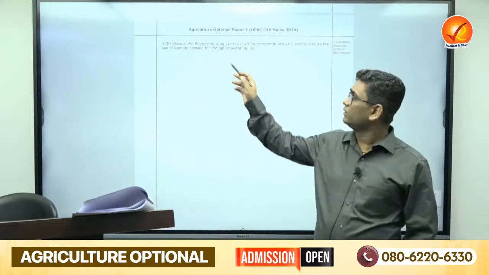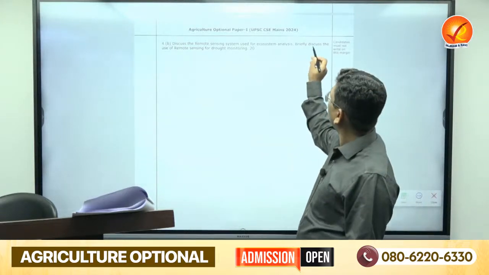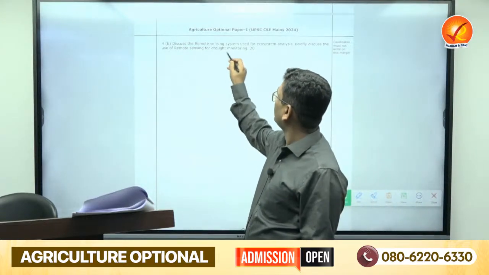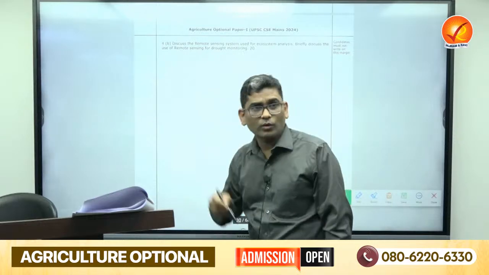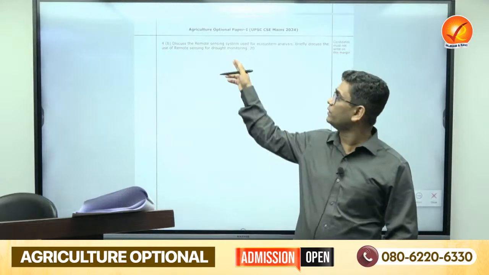Mostly, some people might find this part a little difficult, because for specific drought monitoring you have to write so many examples. If they were asking for general applications it was very easy. But for the specific thing it was a little bit tricky, though you can still manage it, because everything is straightforwardly given in the new notes.